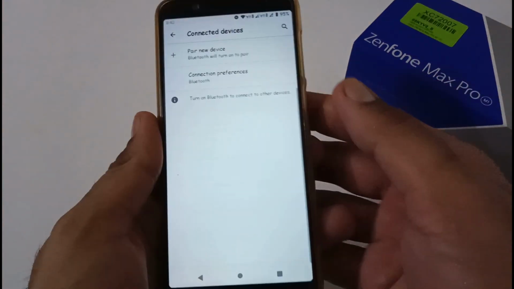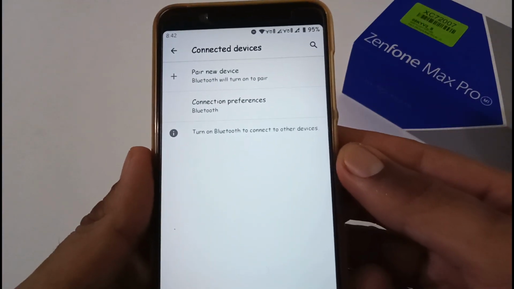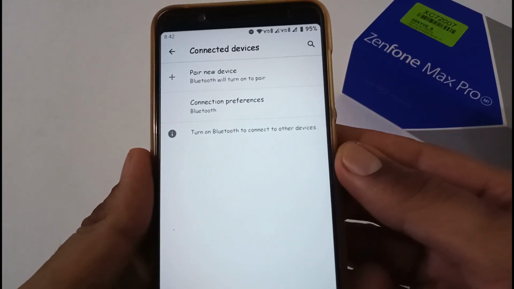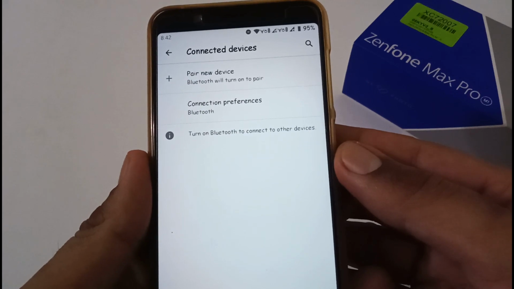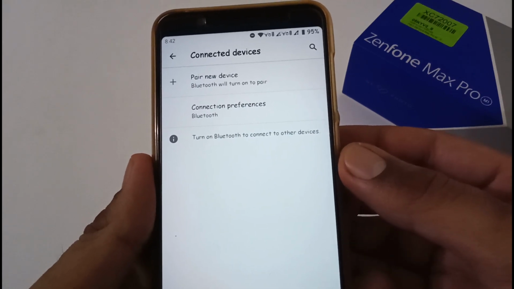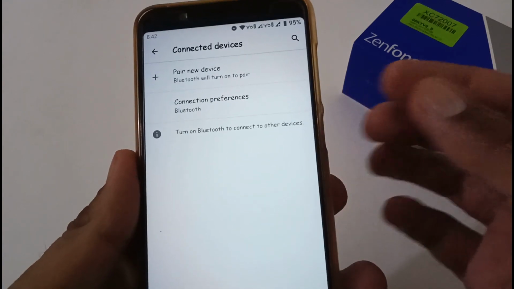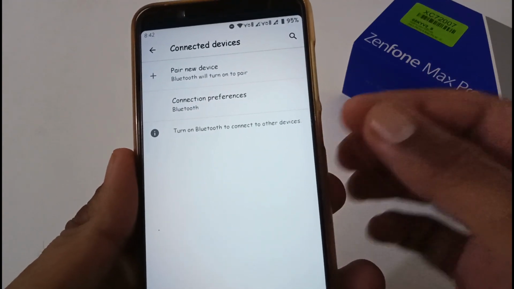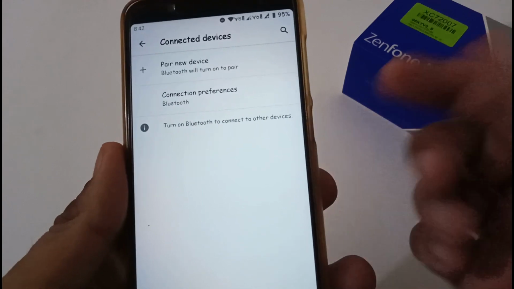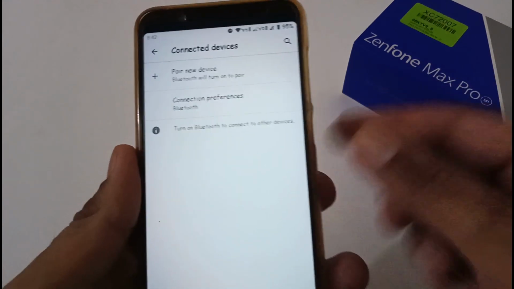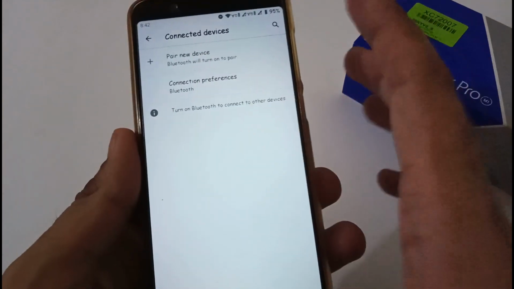Now let's focus on connected devices. In connected devices, we usually analyze two things: one is Bluetooth and another is screencasting. Bluetooth is working absolutely fine, be it for file transfer or audio via Bluetooth. Screencasting is also working absolutely fine out of the box. There is no glitch, no problem with that. I've even tried it on 2 to 3 different laptops and it was working absolutely fine.